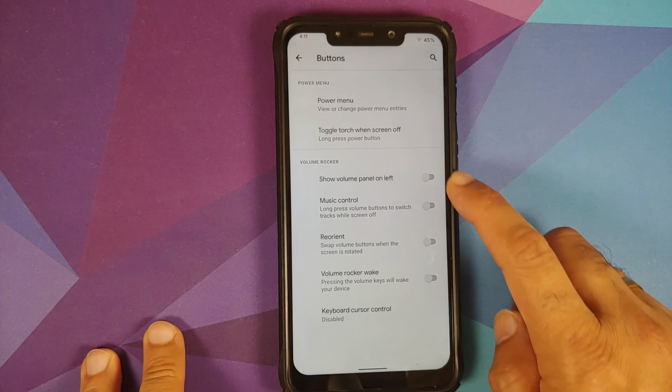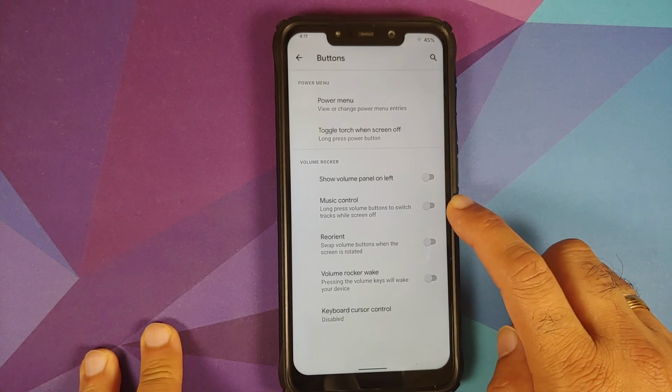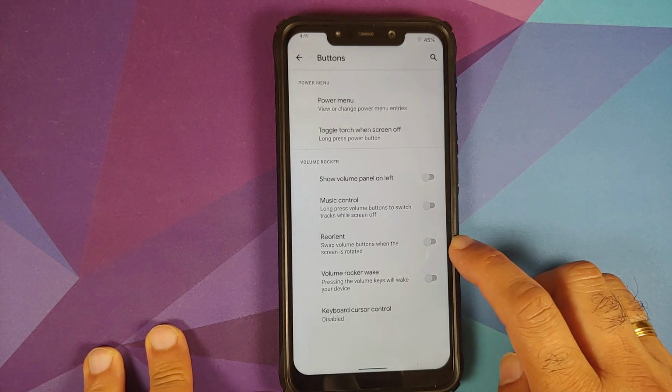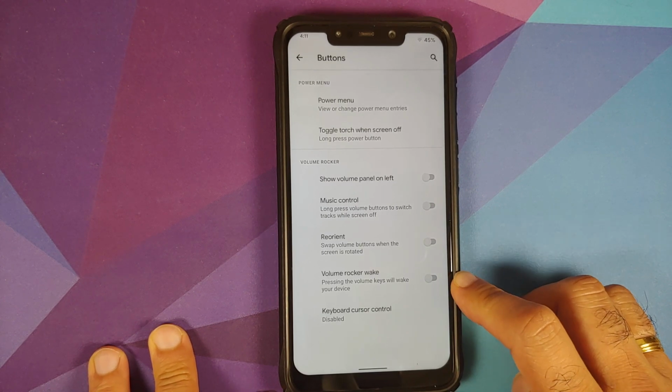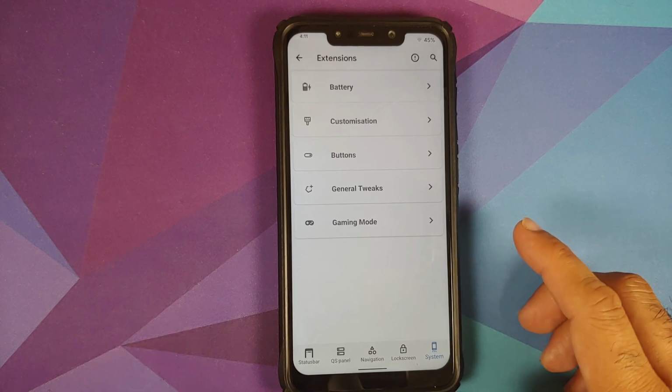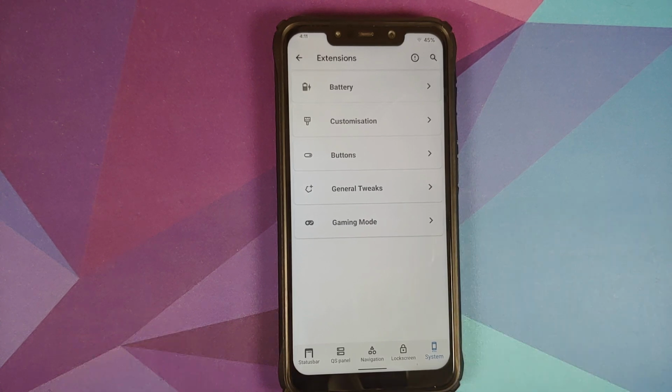In case you want to switch the volume panel to the left, you want to use your volume rockers for music control, swap the volume buttons when the screen is rotated, volume button wake, keyboard cursor control. So these are all the customizations which you can do with your volume rockers.